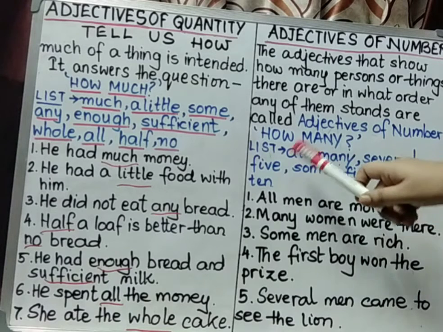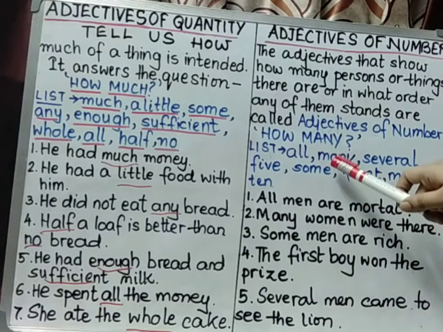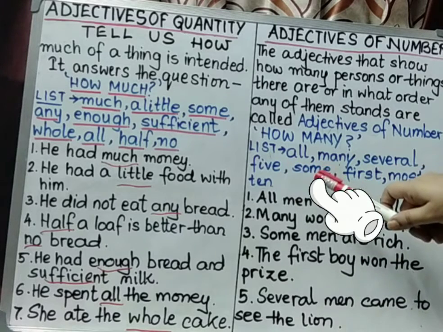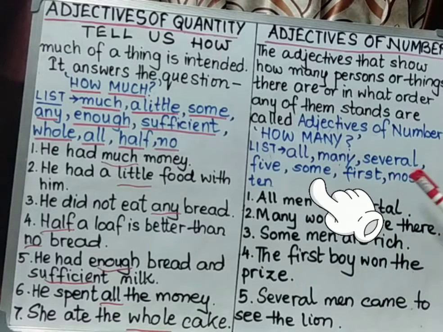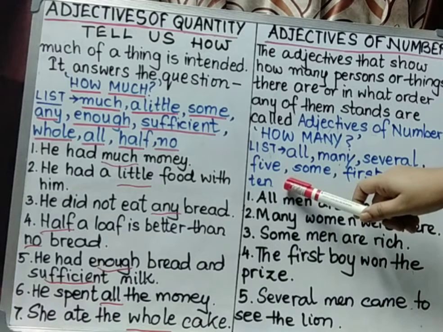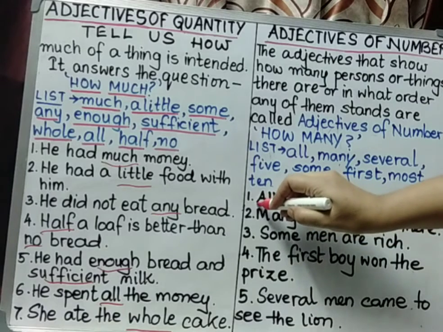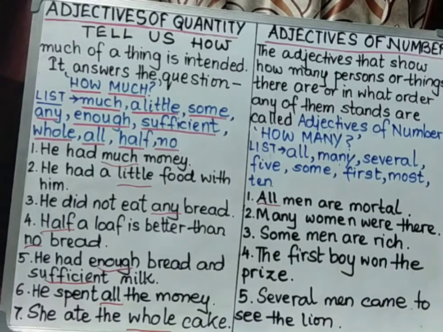See the list. All, many, several, five, some, first, most, 10, like this. All men are mortal. That means here all will be related to adjectives of number.